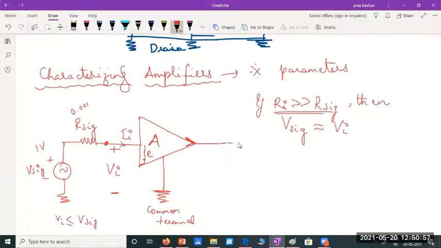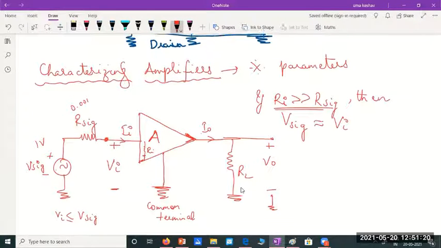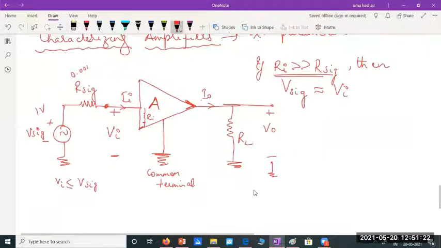And on the output side, I should normally include a load resistance. Let me include a load resistance RL, and we are going to measure the output voltage across this. I can consider the current coming out as I naught. The input current is Ii and the output current is I naught.